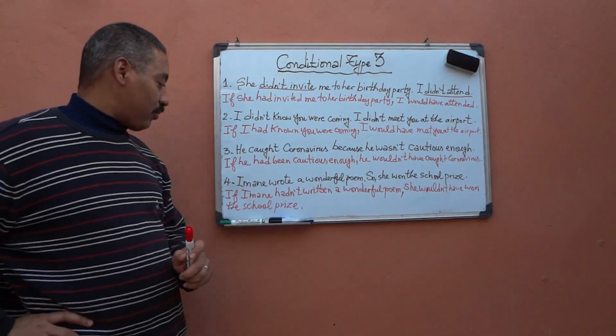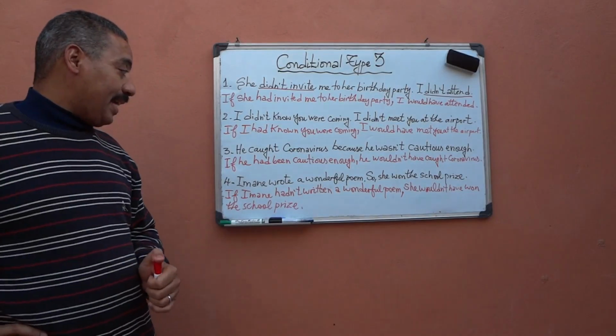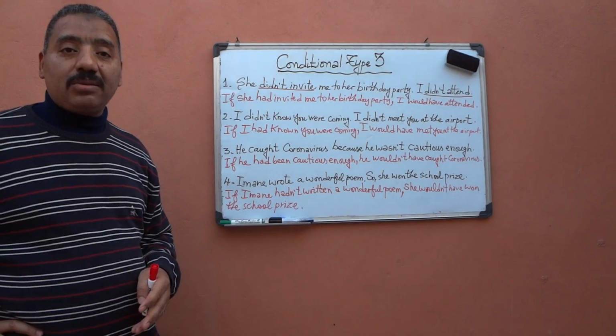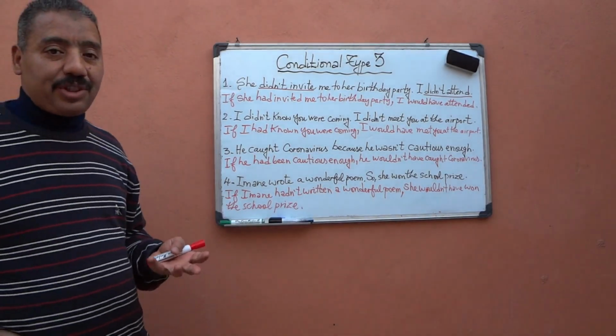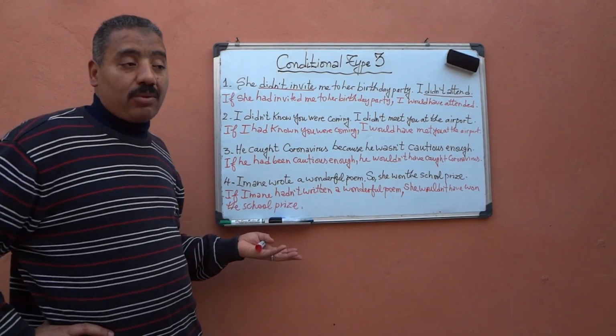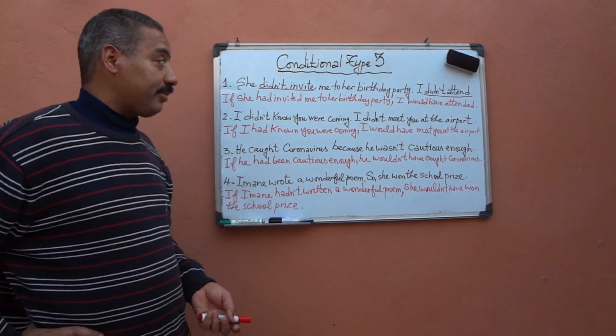Same thing for sentence 4, sorry. Iman wrote a wonderful poem, so she won the school prize. What would have happened if she hadn't written a wonderful poem? She wouldn't have won the school prize.